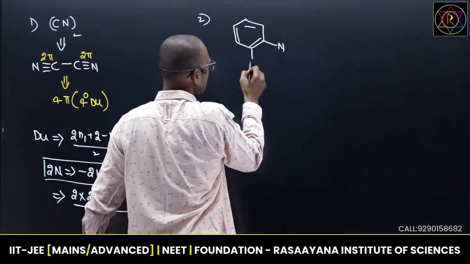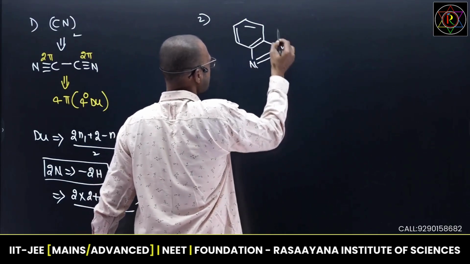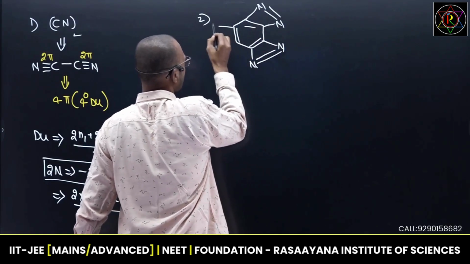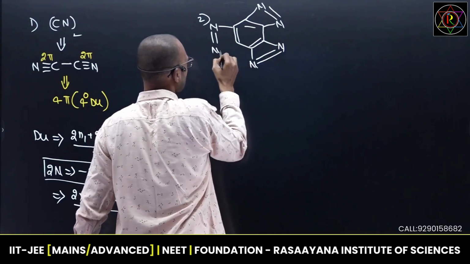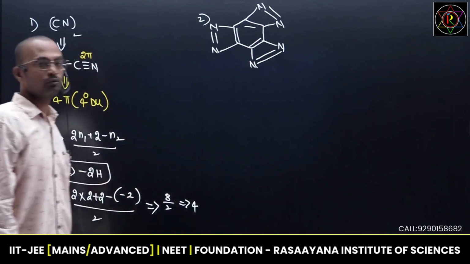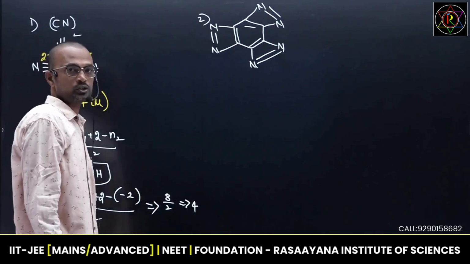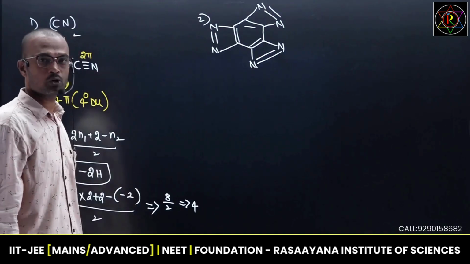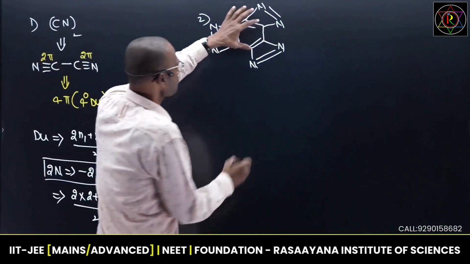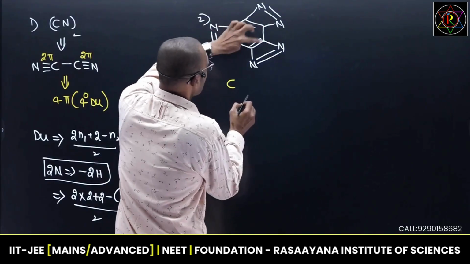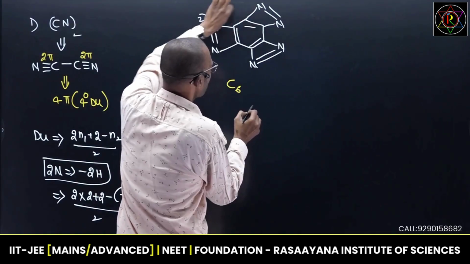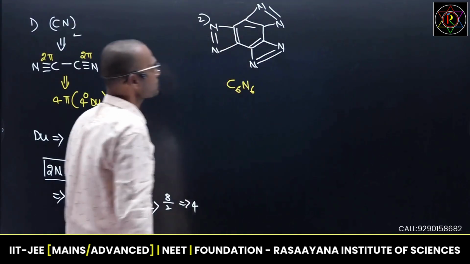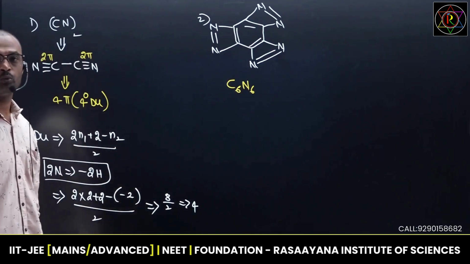Suppose I give this molecule, this is a double bond, here nitrogen double bond, and here nitrogen double bond, like this. If you observe this clearly, what is the degree of unsaturation? Before calculating it, first count how many carbons and how many nitrogens are present. In this, 6 carbons are present, and how many nitrogens? 1, 2, 3, 4, 5, 6. C6N6. No hydrogens.